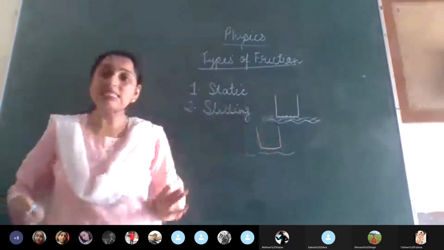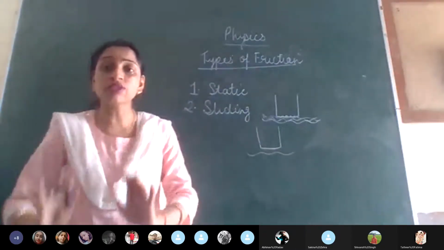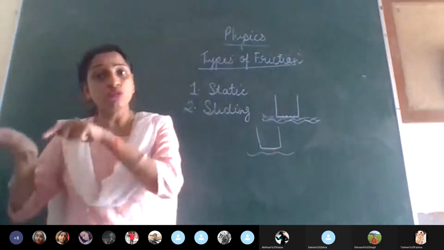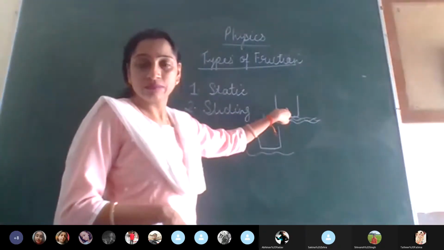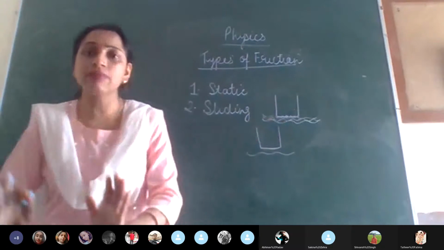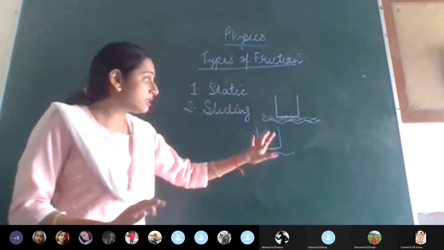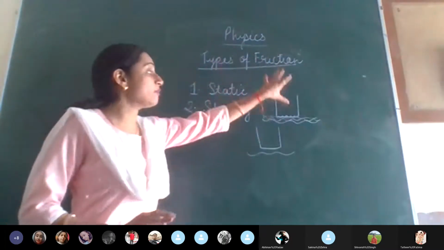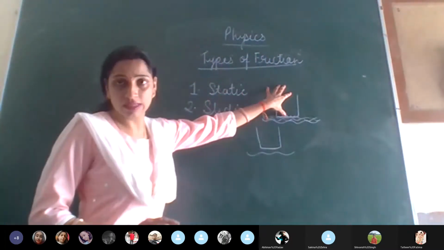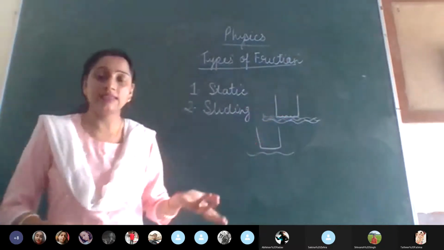So when you are sliding something, it is much easier to move it in comparison to the first case. Why? Because here the level of the interlocking formation is not as we see in the first case. That is why when you slide something, it is easier.